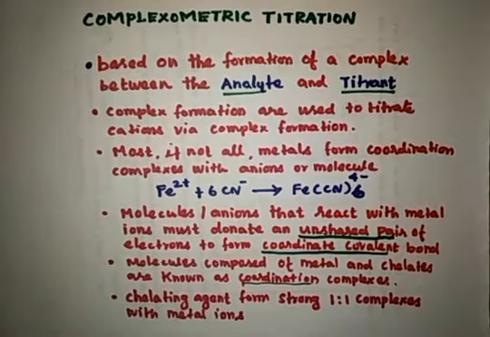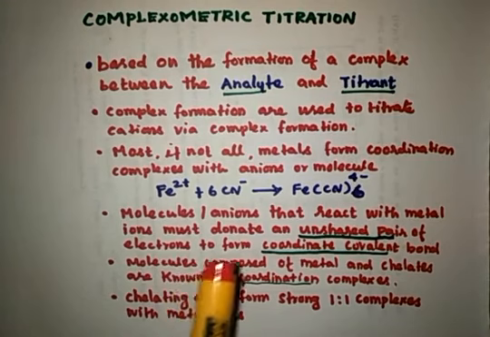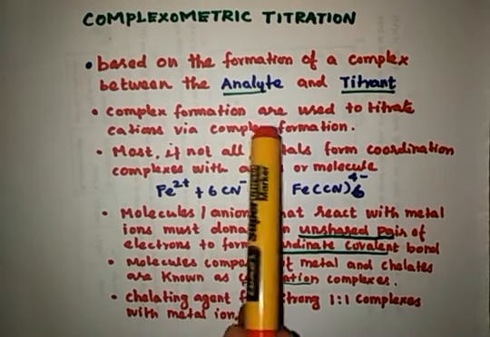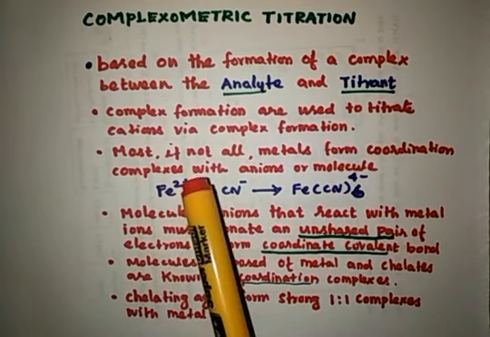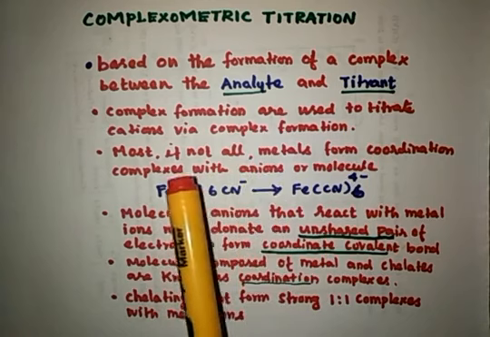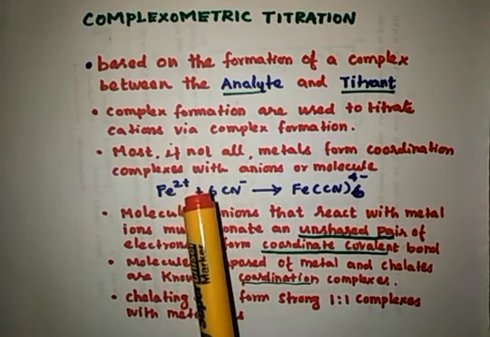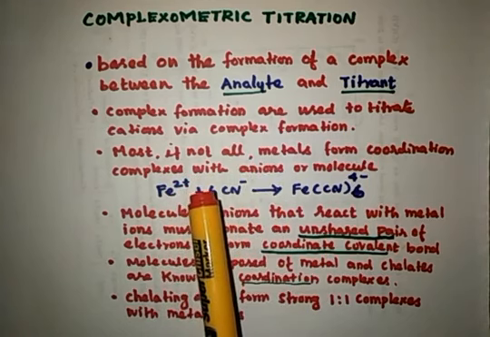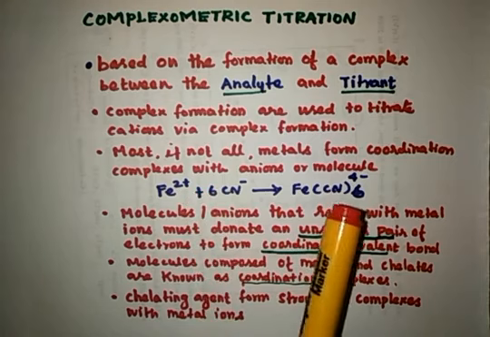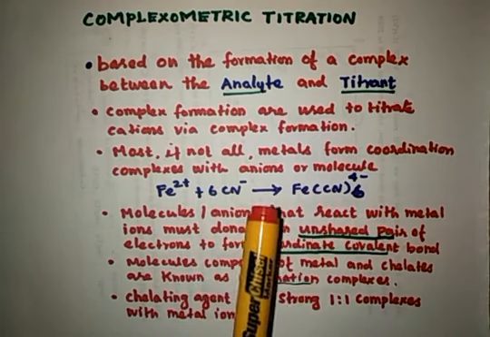The complexometric titration is based on the formation of a complex between the analyte and the titrant. Here the complex formation is used to titrate cations. Most of the metals, not all, form coordination complexes with anions or molecules, that are called the chelating agents.